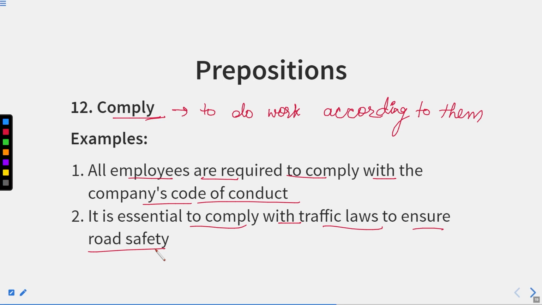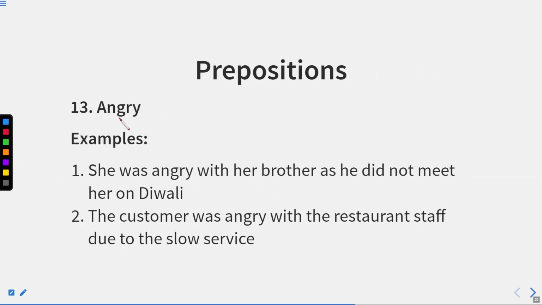Now let us move to the next one. We have the word angry. Now again, angry, we can have various prepositions with it. We can use various prepositions, like angry to, angry with, and angry at. Now angry to is not used. Basically, angry on is used. So we can use angry on. Suppose, angry on this matter.